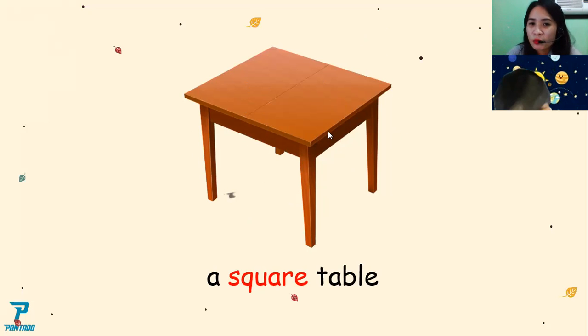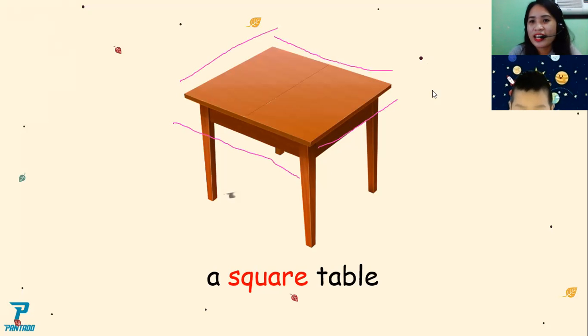Okay? Look at teacher because teacher is doing here. Okay, 1, 2, 3, 4. All right.